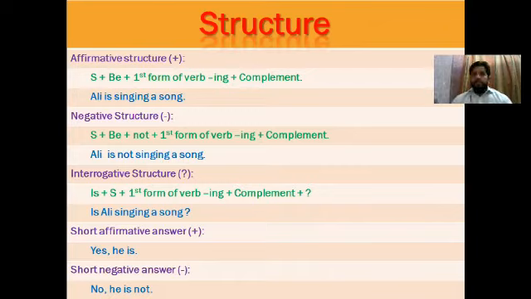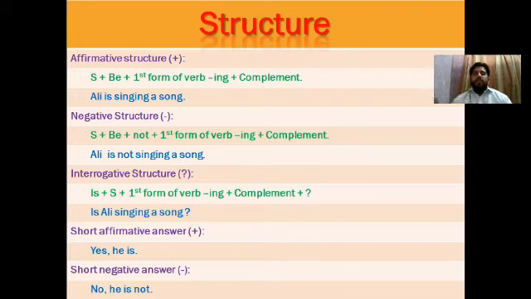We are coming to structure. With the help of a structure, we will learn how to make present continuous tense sentences. First of all, you will use the subject in the sentence, which we have already discussed. Second, be. Be means helping verb, like is, am, are. We call them present be. After the be verb, we will use the first form of the verb, followed by ing, plus complement. Complement means completion of the sentence. We call it object as well.